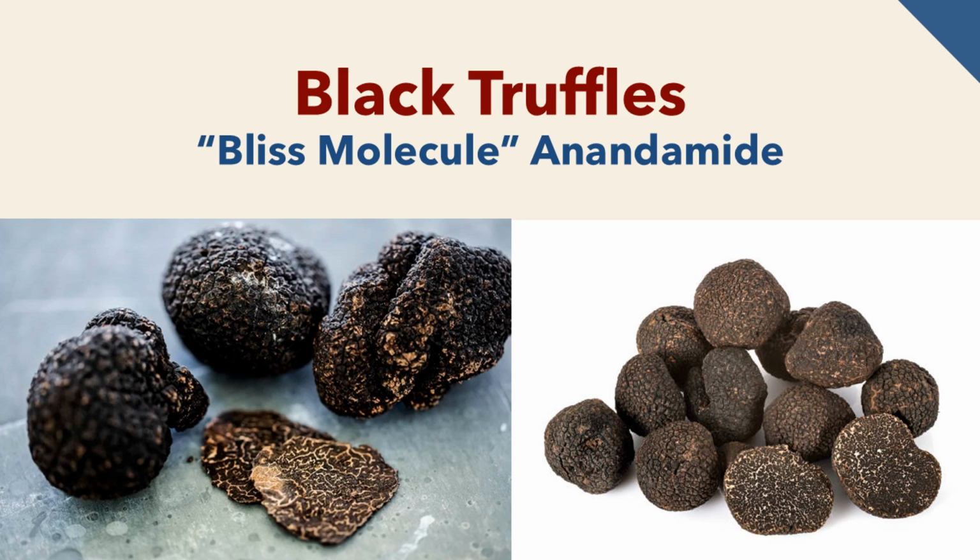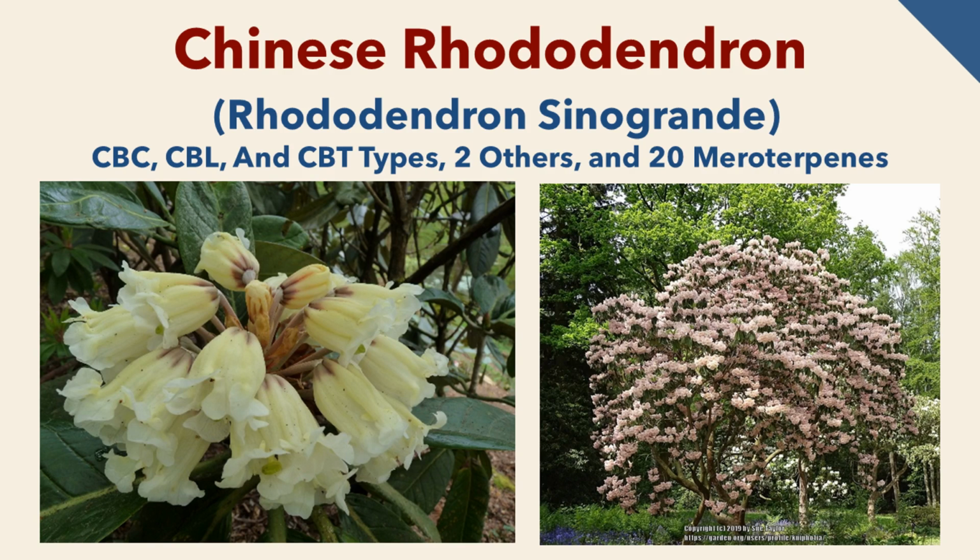Black truffles are ground-dwelling sclerotia. They are not magic mushrooms, but contain the bliss molecule anandamide, like humans, and do not contain psilocybin. They are prized culinary fungi that have the genetic code necessary to manufacture endocannabinoids and enzymes. Truffles rely on endocannabinoids to make the melanin that forms their black exterior. Truffles are very expensive.